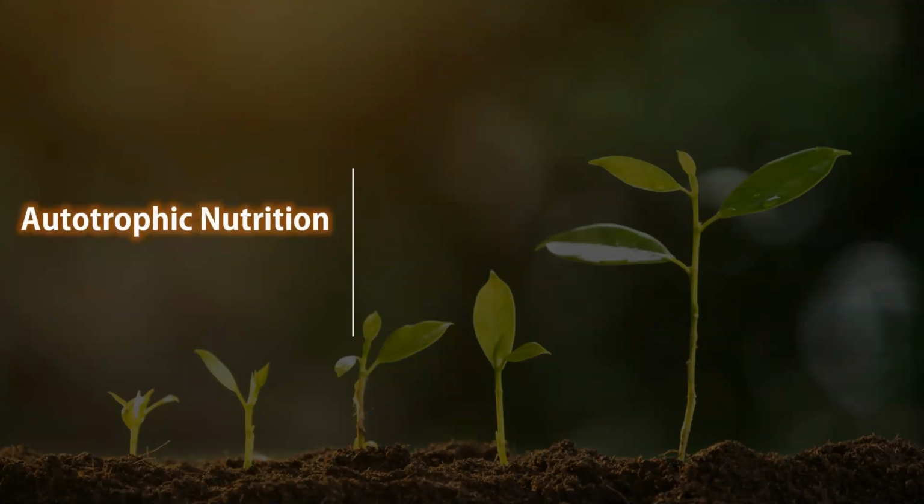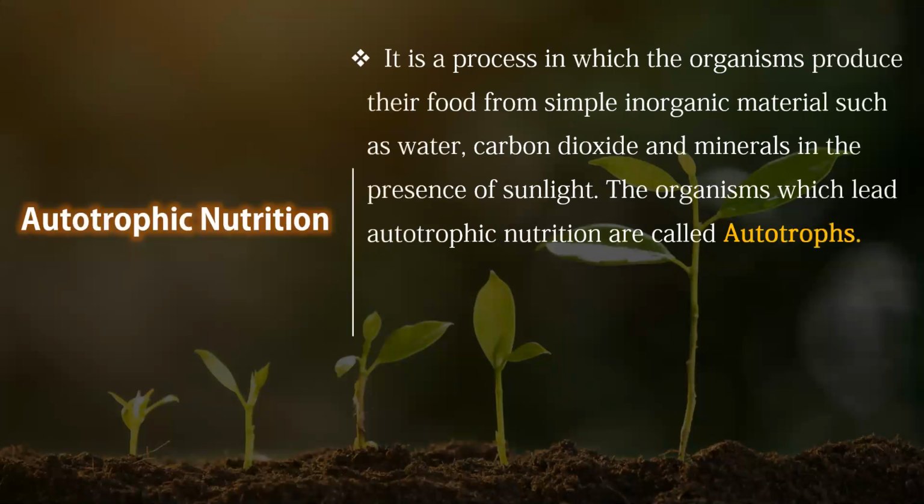As the term indicates, autotrophic means the organisms which prepare their own food materials. All the living organisms which perform autotrophic nutrition have the ability to prepare their own food materials.